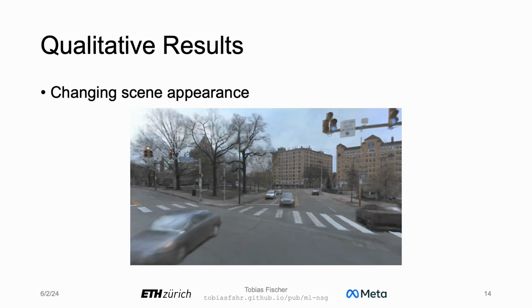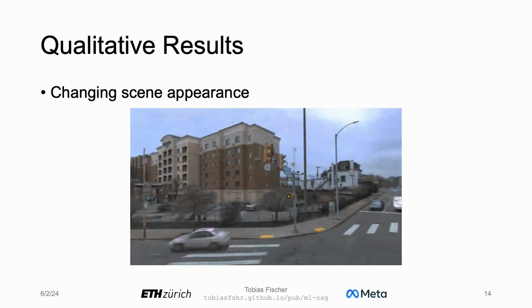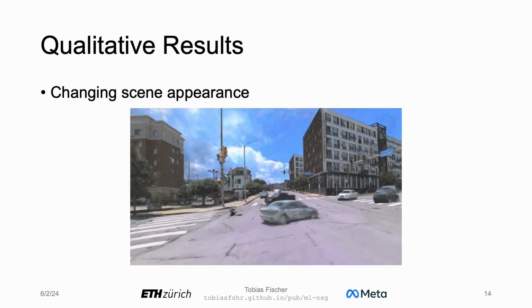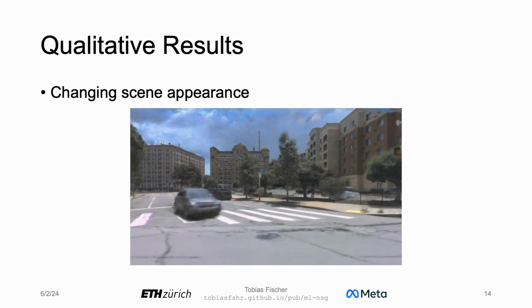Another nice property of our method is that we can change the sequence appearance and the object appearance will follow, meaning that there's an interaction between the latent codes in our multi-level graph structure. For example, if you focus on the white car on the right, you will see that the appearance of the car has changed significantly when exchanging the sequence latent code.